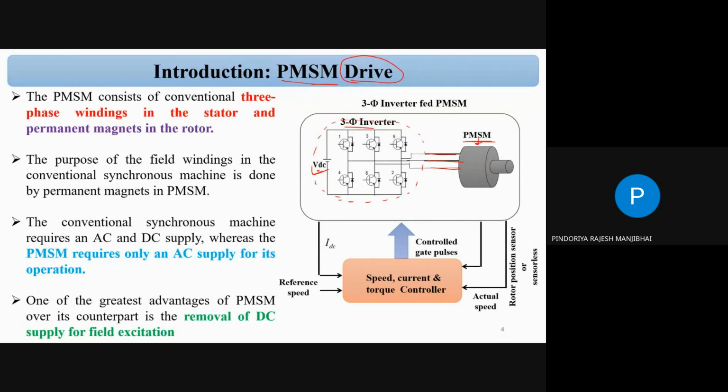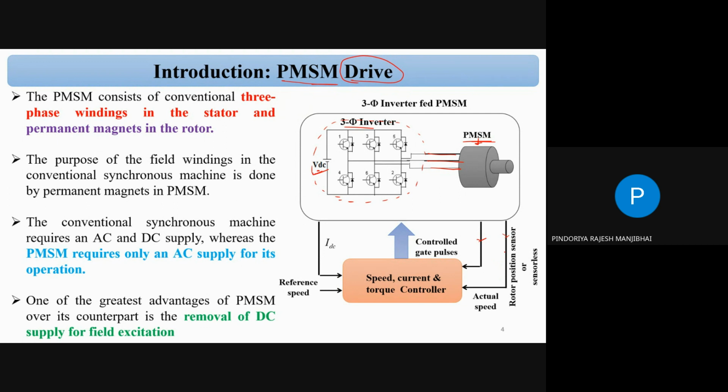There is a permanent magnet synchronous motor. And then we have to control this motor, correct? So we have to take some feedback signal. This is your feedback signal. The feedback is a rotor position sensor or sensorless operation. So we can say as feedback, there may be a sensor, otherwise the sensorless operation, correct?